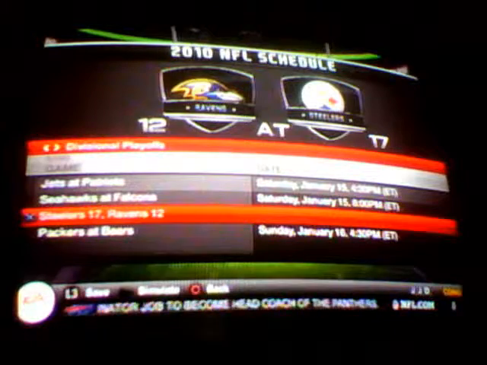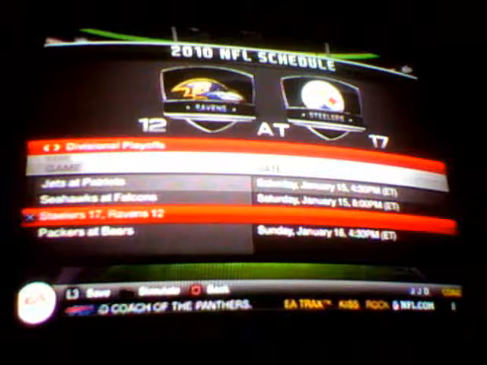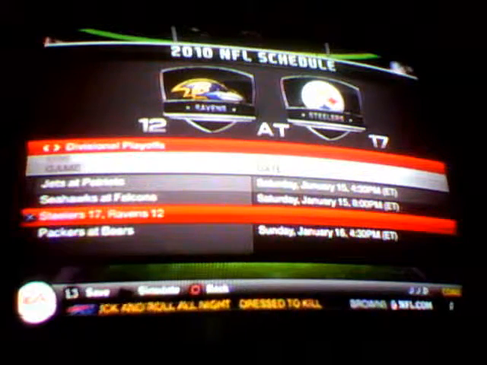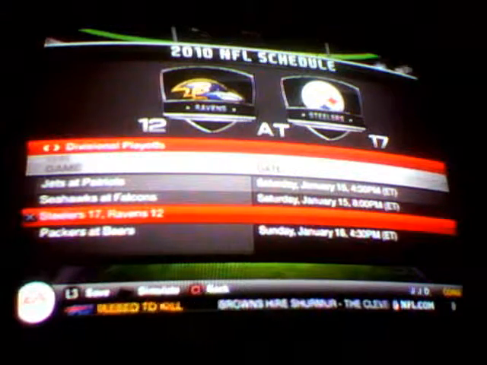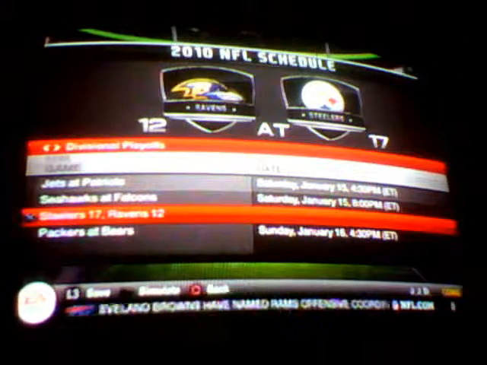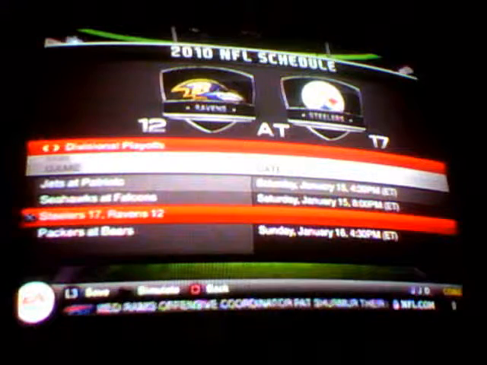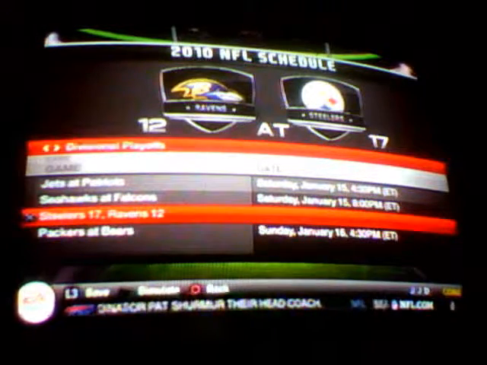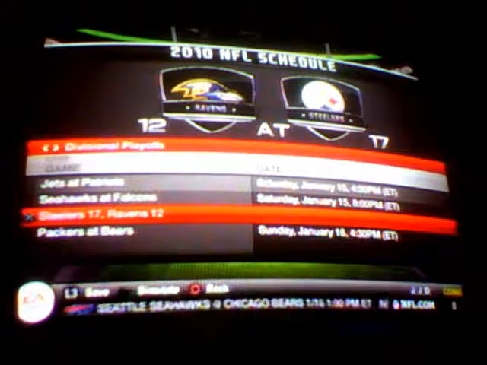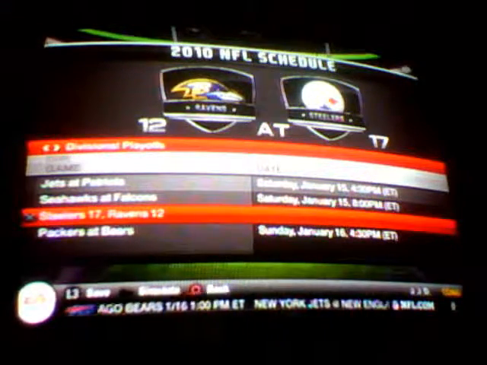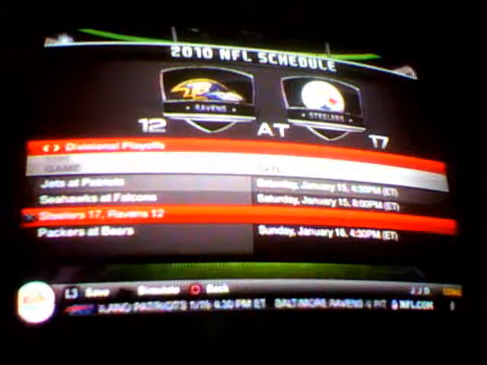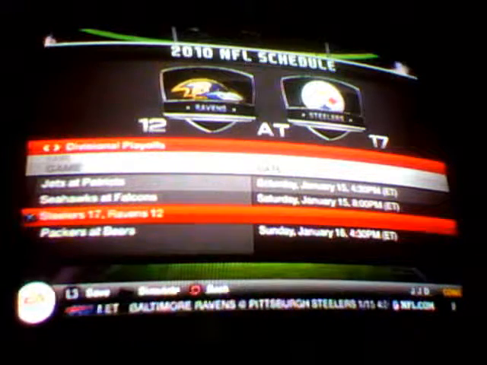I don't think there's any way the Seahawks roll into Chicago and upset the Bears. I don't think there's any chance of that. I mean, they did beat the Saints last week, which was pretty impressive, but either way you shake a stick at it, the Seahawks are the weakest team in the playoffs right now. And the Bears are easily one of the strongest, so my pick is the Bears, and if you pull up what I have here, Madden agrees with me too.